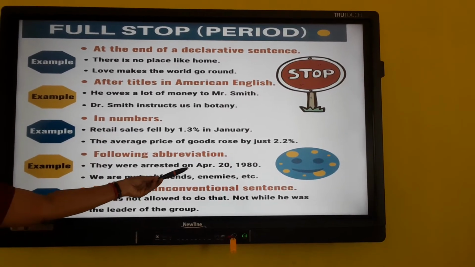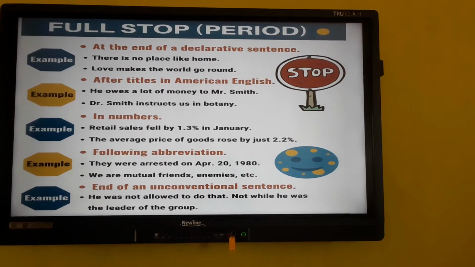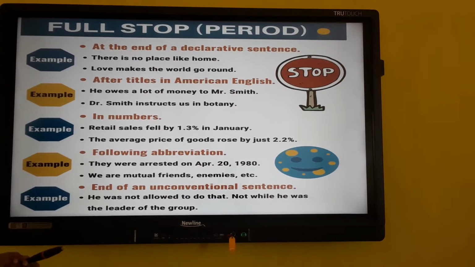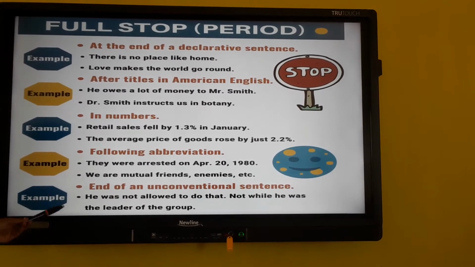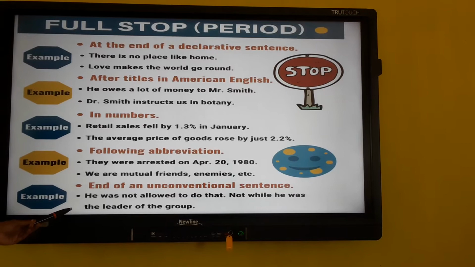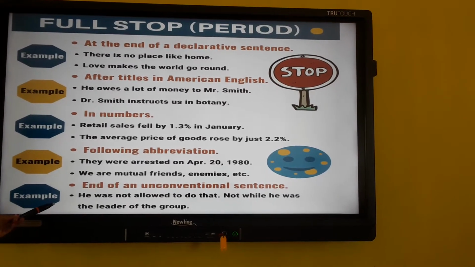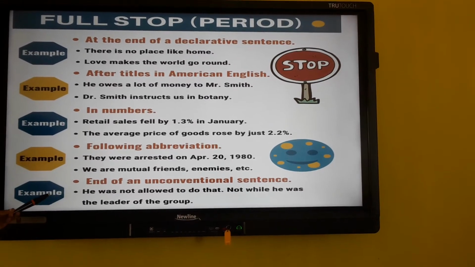For April they have written Apr. Sometimes we put etc. After that we should put a dot. Next, at the end of a sentence like, he was not allowed to do that, not while he was the leader of the group. So even after sentences like this we can use a full stop.